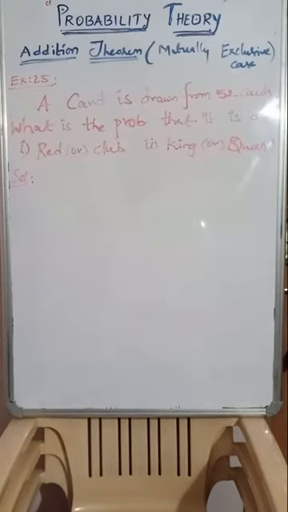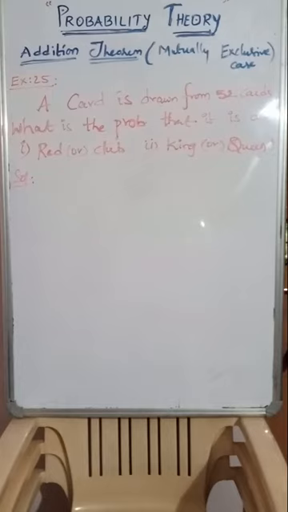Look at the next question. A card is drawn from 52 cards. What is the probability that it is a red or club, and second one king or queen? Now see, so far 2 problems we have calculated. Anywhere did they mention that the events are exclusive and non-exclusive?